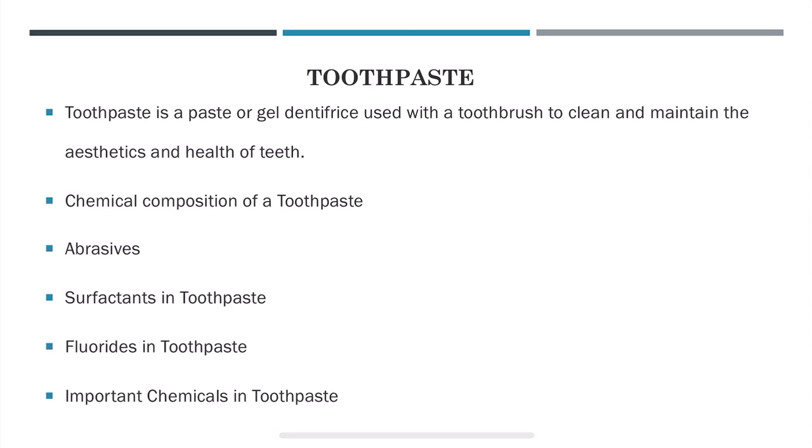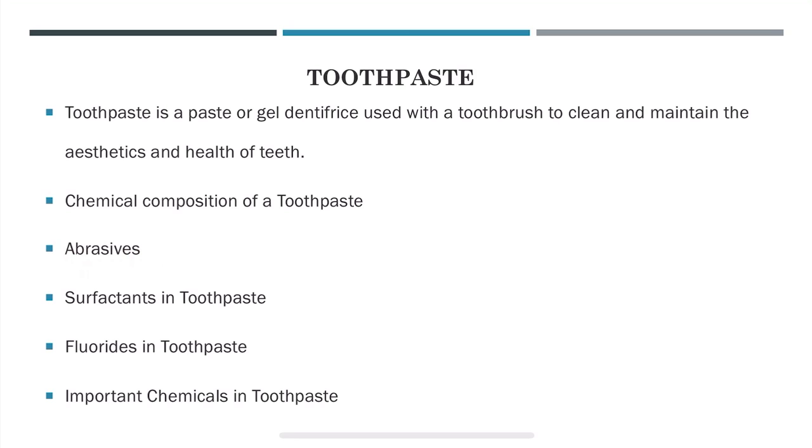Additionally, it may contain flavorants, antibacterial agents and remineralizers. Salt and sodium bicarbonate, that is baking soda, are among materials that can be substituted for commercial toothpaste. All toothpastes have at least 3 key components, that is abrasives, fluorides and surfactants.